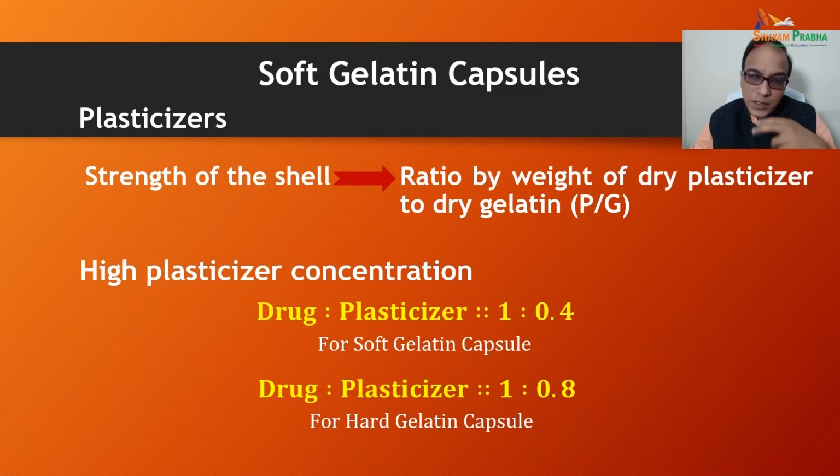For soft gelatin capsules, this high plasticizer concentration is in the range of 1:0.4, while for hard gelatin capsules, the ratio is 1:0.8. Okay.